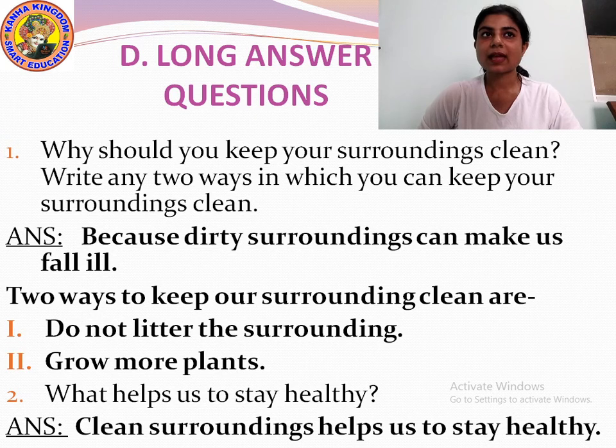Okay? I will repeat once again. Why should you keep your surroundings clean? Write any 2 ways in which you can keep your surrounding clean.